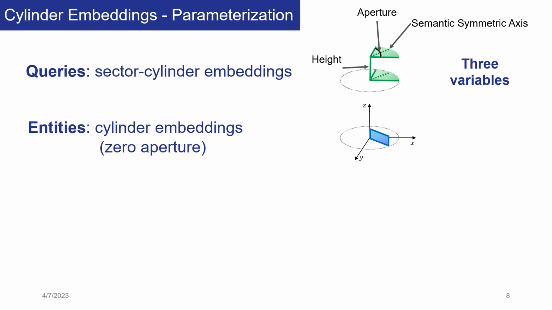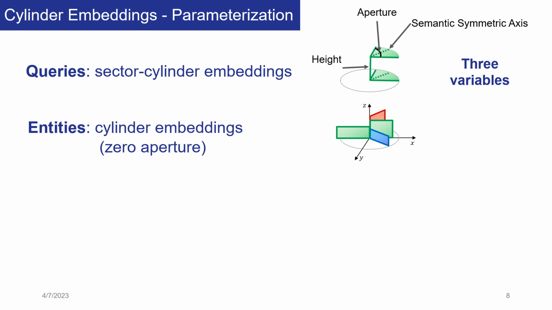For the entities, we represent them as cylinder embeddings. Notice that there is no parameterization for the aperture, as this variable is not necessary to model the entities. An entity is individually compared to a query having more than one entity, and representing entities in this way can reduce space complexity during the modeling process.